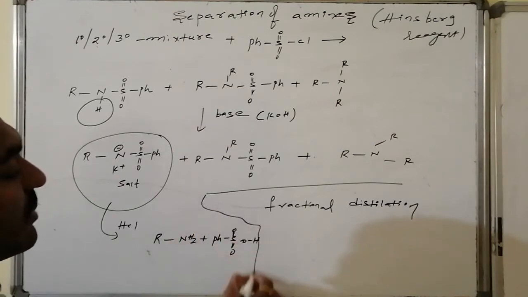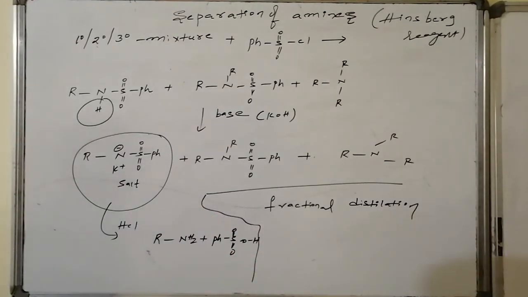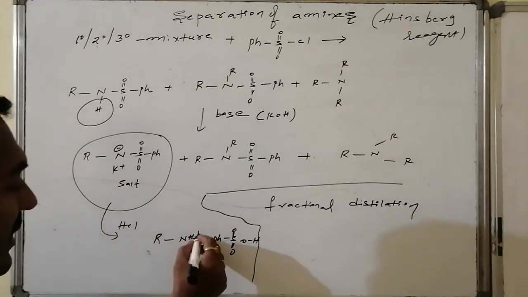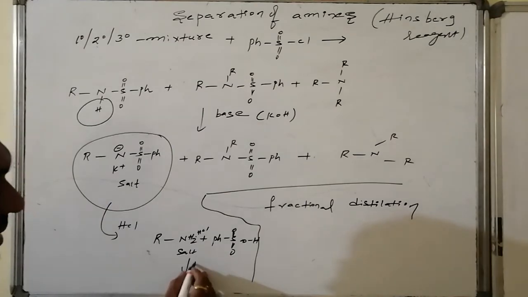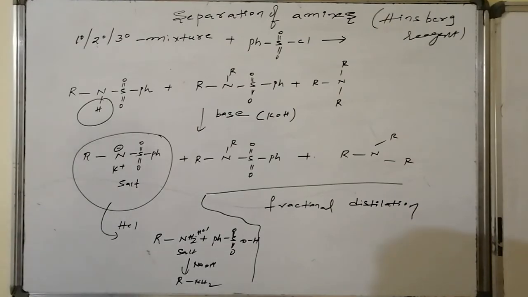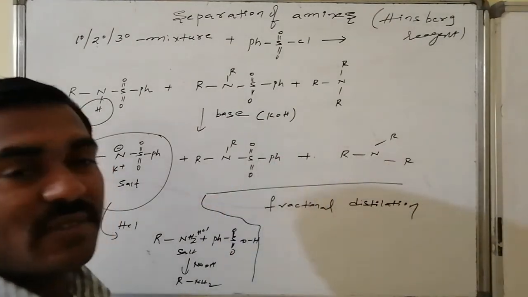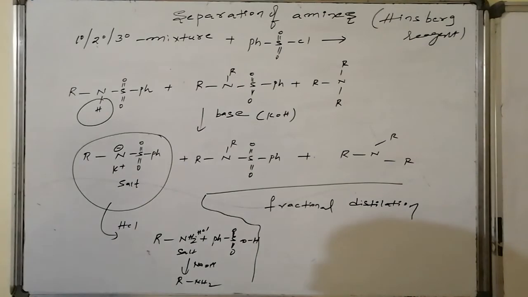Thus, here primary amine is separated, whereas primary amine is present in the form of its corresponding HCl salt. Now, this on reaction with sodium hydroxide is converted to primary amine. Now, on fractional distillation I am separating secondary amine as well as the tertiary amine, but secondary amine is present